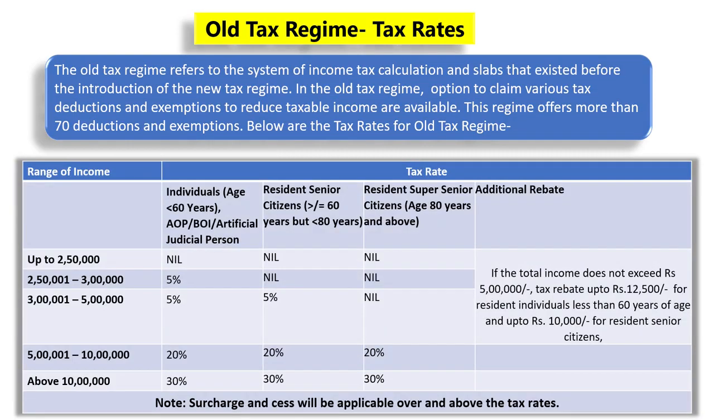For individuals less than 60 years, association of persons, body of individuals and artificial juridical persons, the basic exemption limit is Rs 2,50,000. The second category is resident senior citizens between the age of 60 to 80 years where the basic exemption limit is Rs 3 lakhs. The third category are resident super senior citizens of age 80 years and above where the basic exemption limit is up to Rs 5 lakhs. Additionally, tax rebate up to Rs 12,500 is available for resident individuals less than 60 years of age and up to Rs 10,000 for resident senior citizens if the total income does not exceed Rs 5 lakhs.